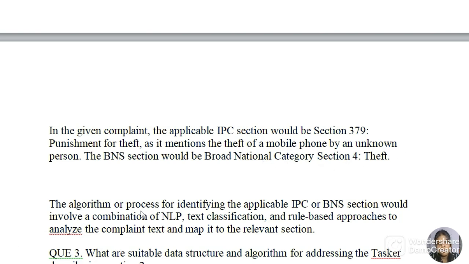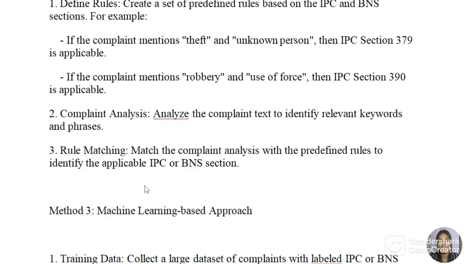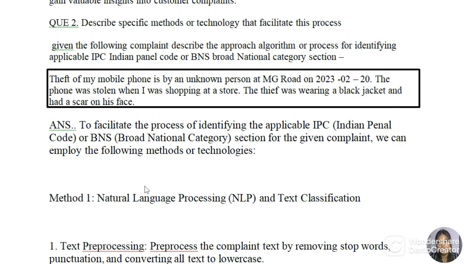The algorithm or process for identifying the applicable IPC or BNS section would involve a combination of natural language processing, text classification, and rule-based approaches to analyze the complaint text and map it to the relevant section. So this is the answer for my second question of internal 1.